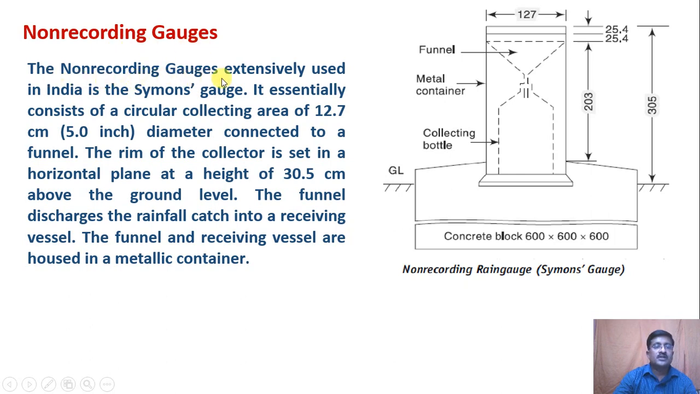The non-recording gauge extensively used in India is the Simon's gauge. It essentially consists of a circular collecting area of 12.7 centimeter, 5 inches, in diameter, connected to a funnel. The rim of the collector is set in a horizontal plane at a height of 30.5 centimeter above the ground level. The funnel discharges the rainfall catch into the receiving vessel. The funnel and receiving vessel are housed in a metallic container. You can see the cross section of this rain gauge.